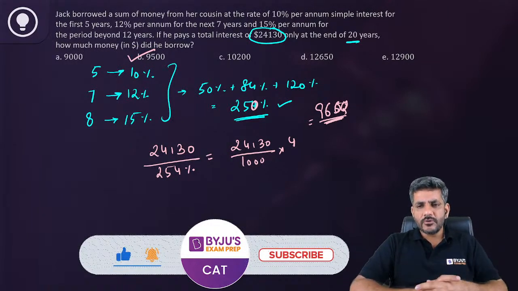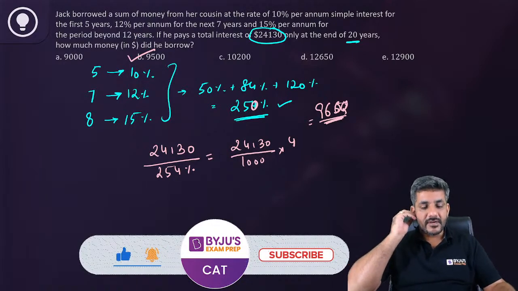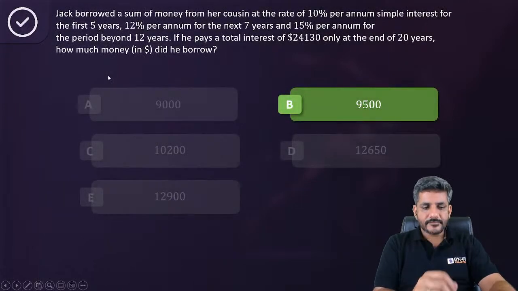The rest of the options, as you can see, are very far apart. So by that logic I can say option B, 9500, is the right answer for us. I'm sure all of you understood this as well. We will move on to the next question from here.